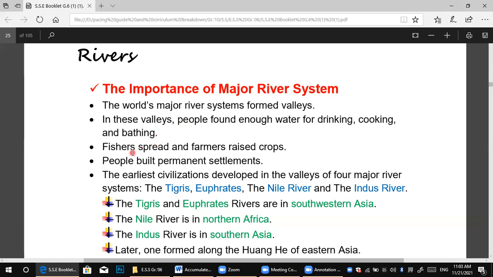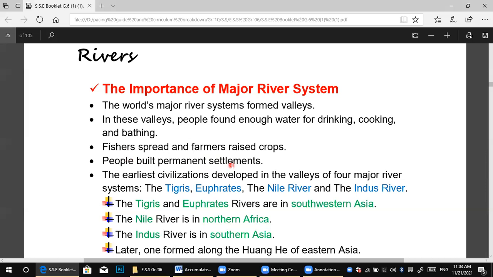So number three, fishers spread and farmers raised crops. Yes, exactly. Fishers are the people who fish. They spread, of course, and farmers raise the crops because they water their lands. After that, the people built permanent settlements.